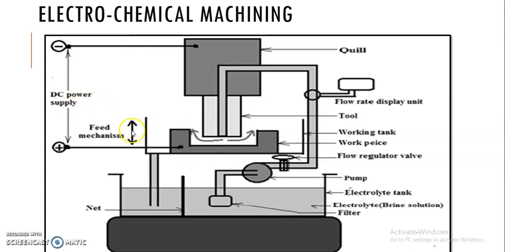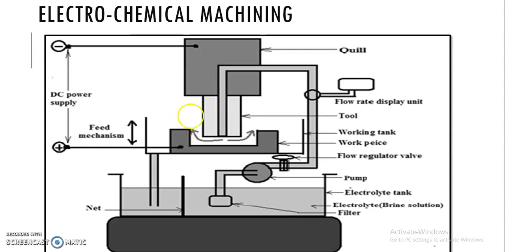Once we have filled the electrolyte, it is an agent which will act as a conductor between tool and the workpiece. Once we supply DC power to this cathode as well as anode, what will happen? The anode carries positive ions and the cathode, that is the tool, carries negative ions.